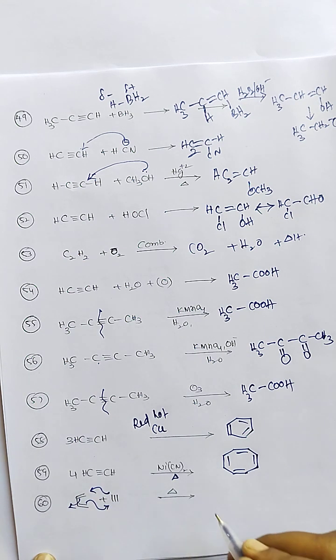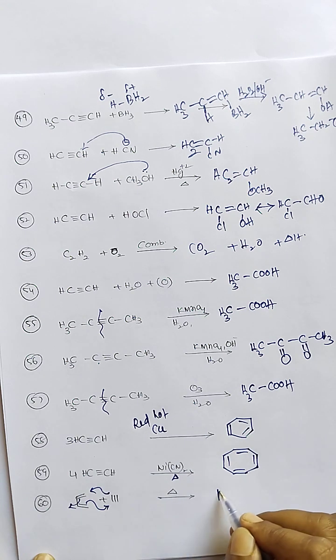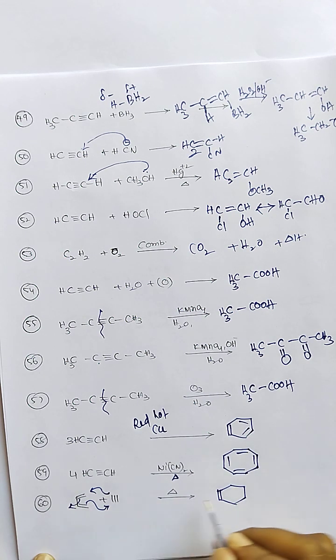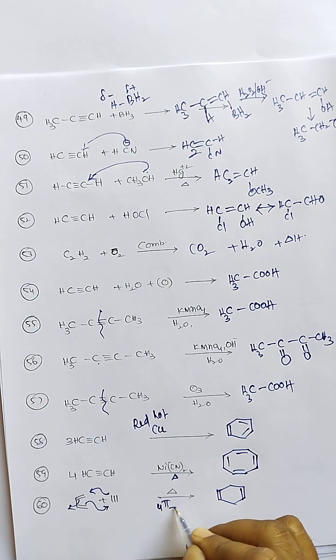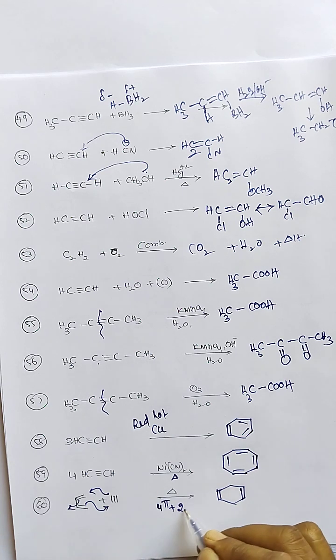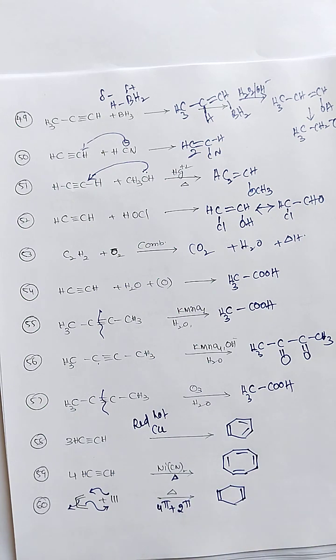The diene and dienophile add up here, and cyclohexadiene is formed. So this is the Diels-Alder reaction, 4 pi plus 2 pi, giving a cyclohexane ring.